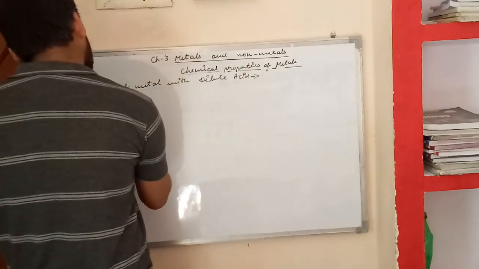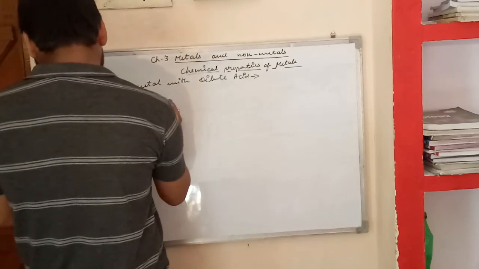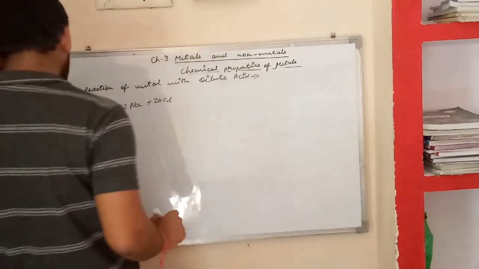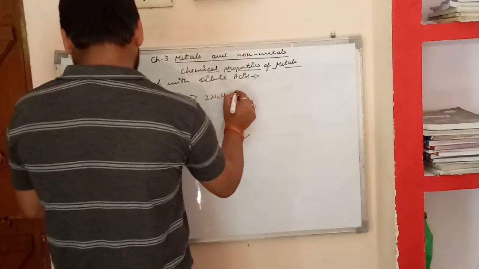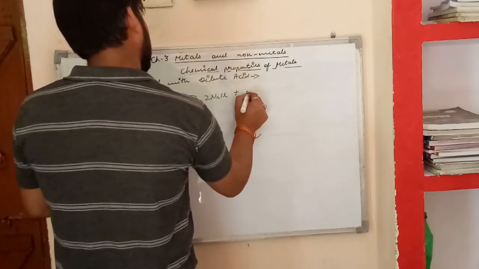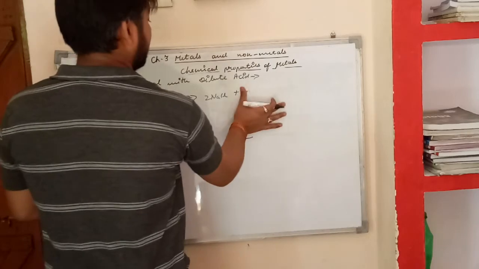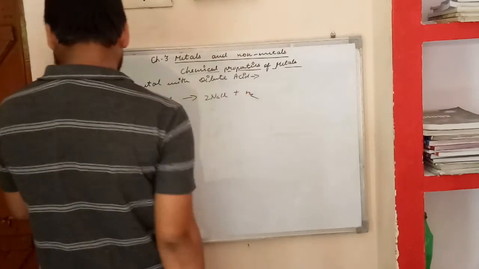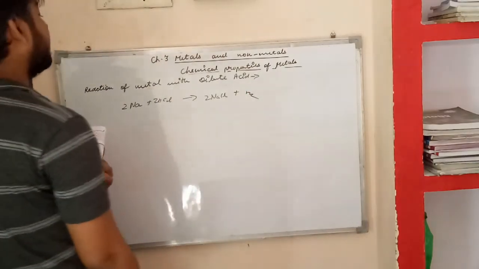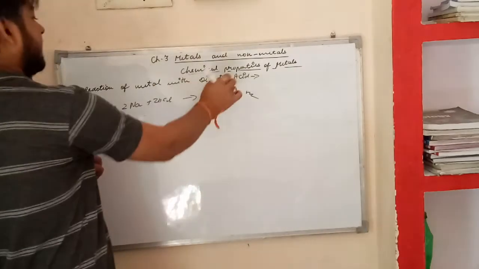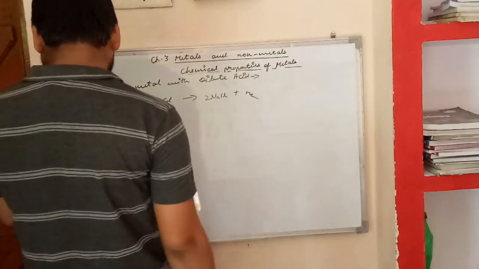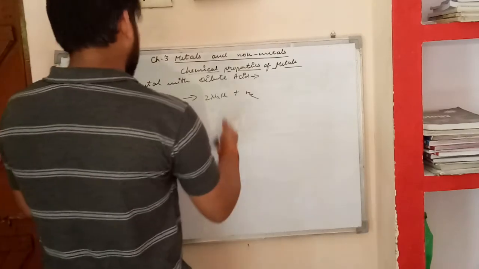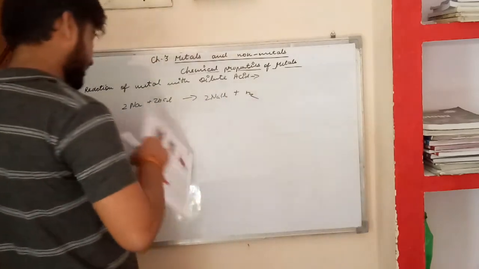Here sodium reacts with 2HCl and forms sodium chloride, 2NaCl, plus hydrogen, H2. So this is an example of metal reacting with dilute acids. मेटल डाइल्यूट एसिड के साथ रिएक्शन करते हैं, वो सोडियम क्लोराइड एंड हाइड्रोजन फॉर्म कर रहे हैं.